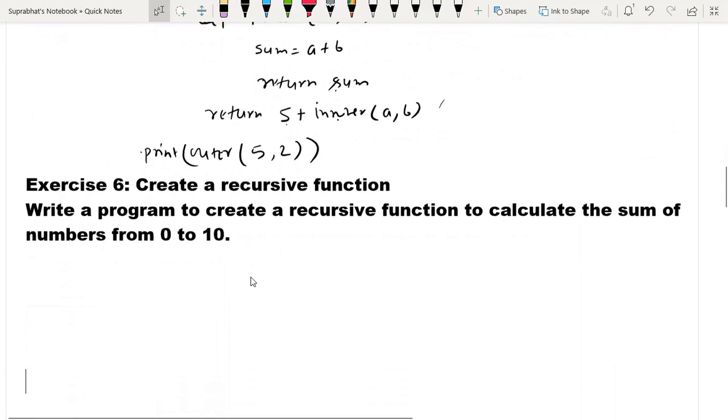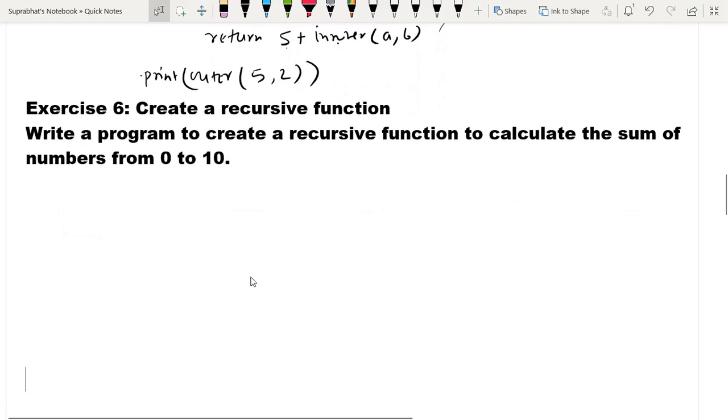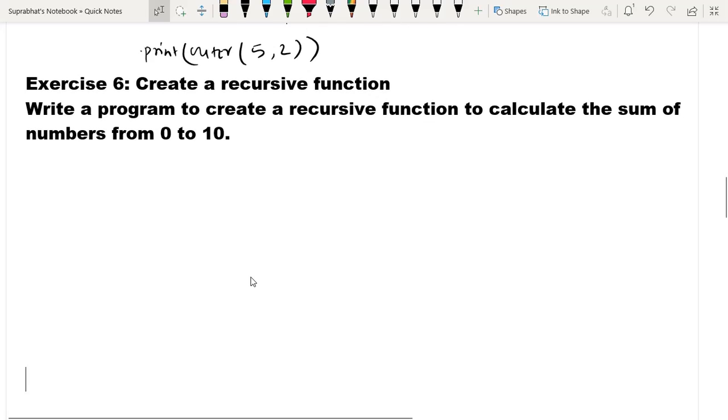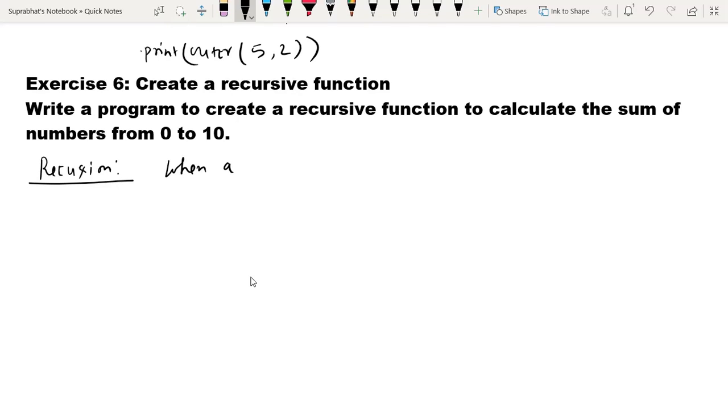Next, create a recursive function. This is the topic that we had to discuss yesterday. We will discuss recursion today. What is the meaning of recursion? Recursion: when a function calls itself, this is called recursion.